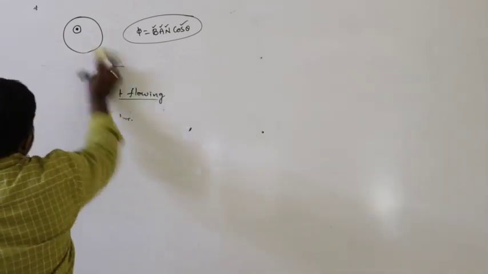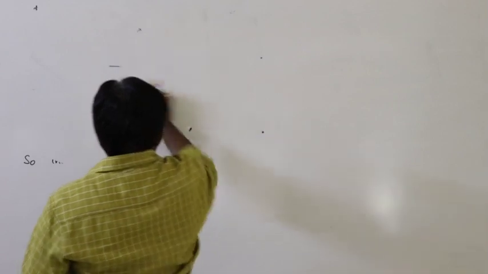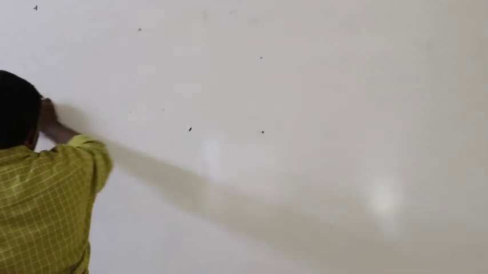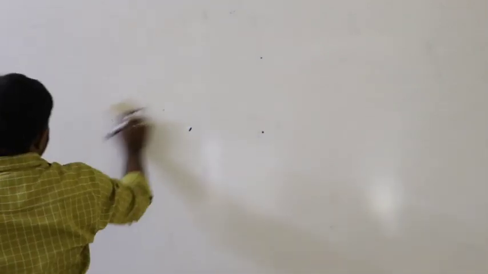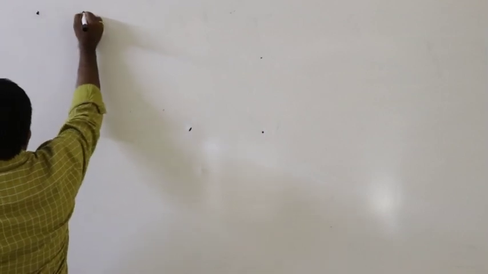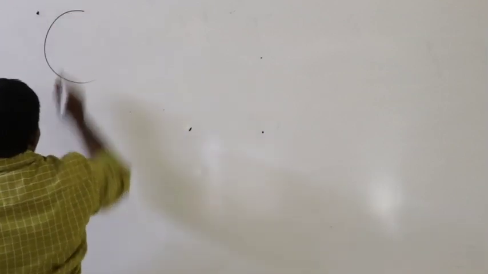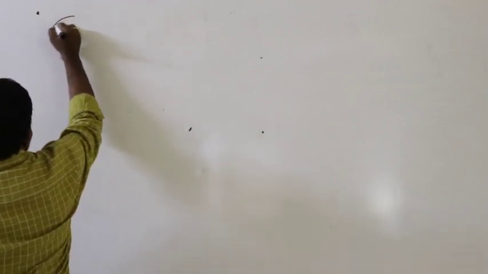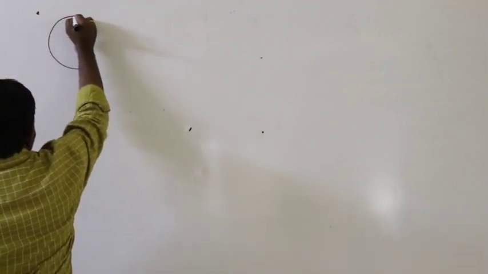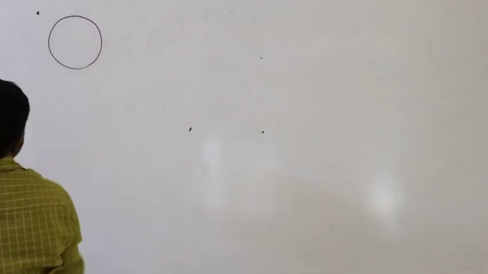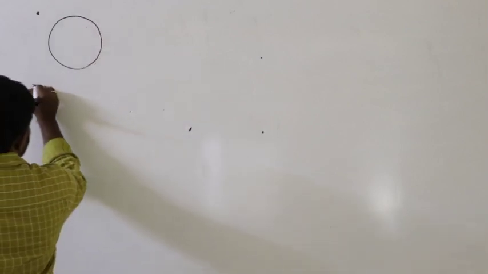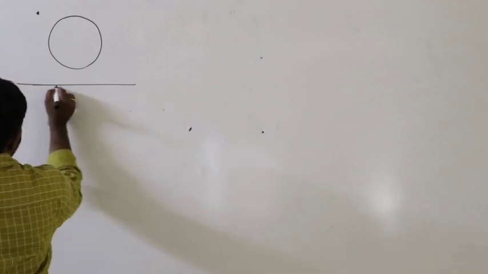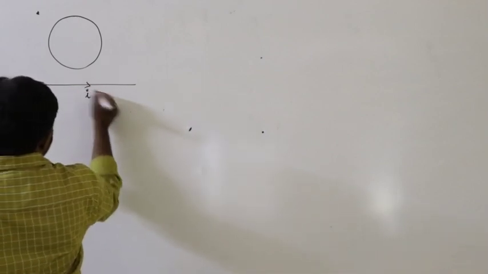So next condition, variable current. If the variable current passes through the conductor, then what happens? If the current increases, what happens? If the current decreases, what happens? See here, this is the circular coil, and this is the conductor carrying current.